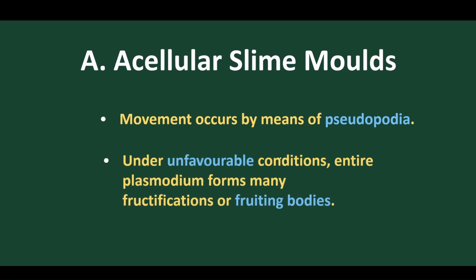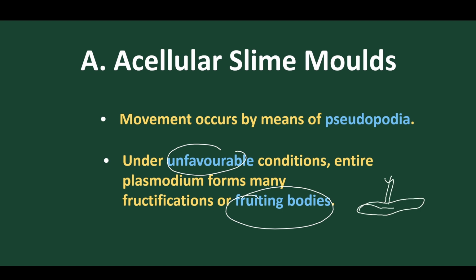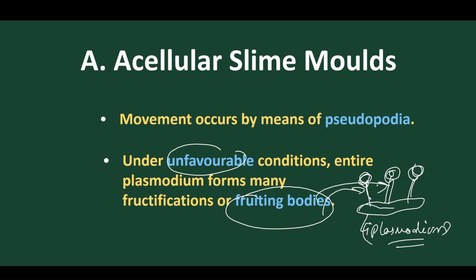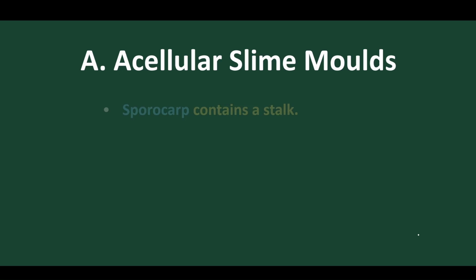But in the reproductive structure, we will find flagella. Under unfavorable conditions, they form fruiting bodies. So this plasmodium gives rise to fruiting bodies. Under unfavorable conditions, the plasmodium reduces and halts its growth, and gives rise to the fruiting body, the sporocarp, which produces the spores. But in favorable conditions, the plasmodium undergoes cell division and multiplies.